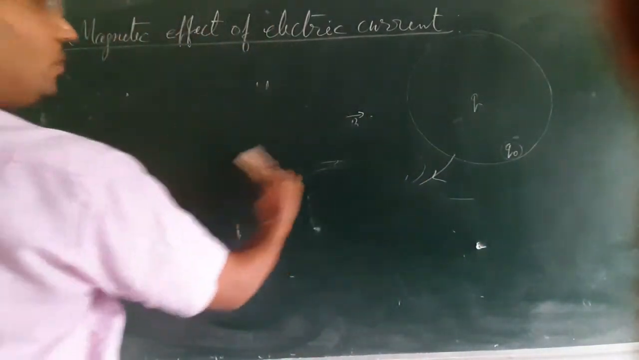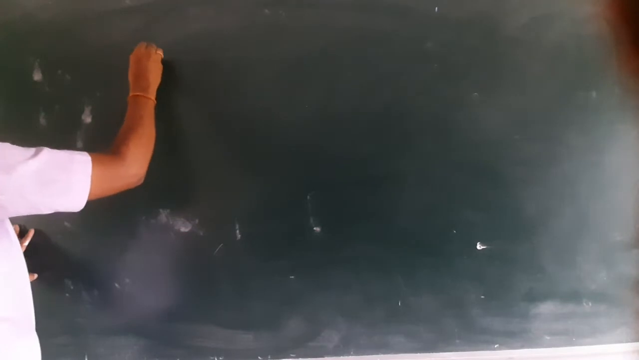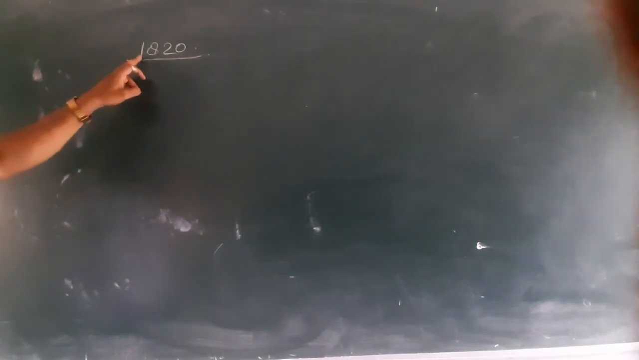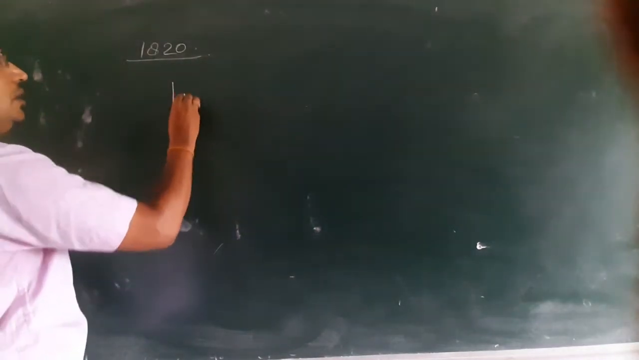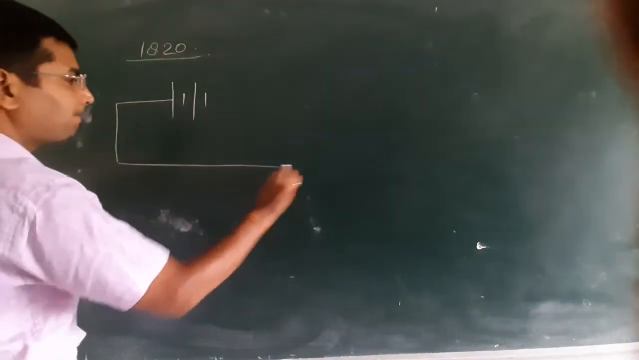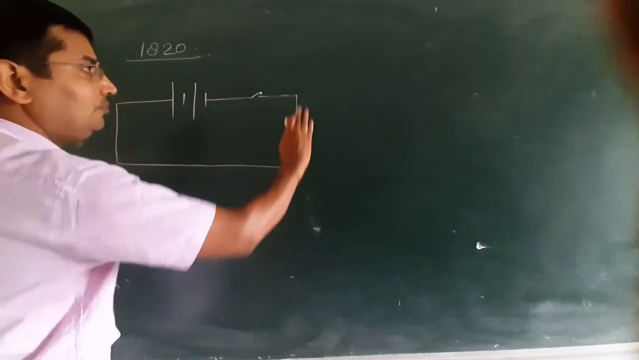Now let us start Oersted experiment. Before Oersted, it was believed that electricity and magnetism both are isolated branches of physics, means there was no connection between electricity and magnetism observed before 1820. Oersted performed an experiment and he observed that